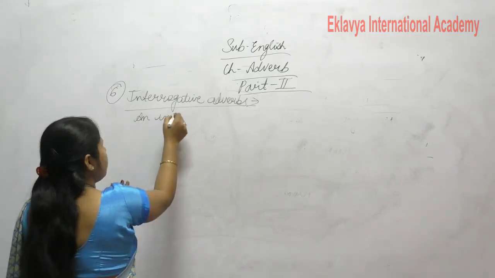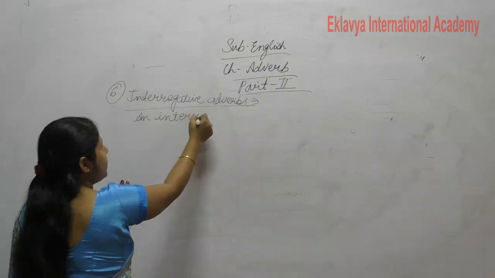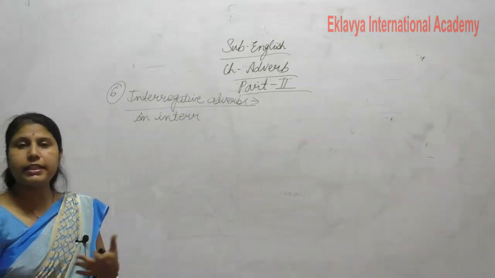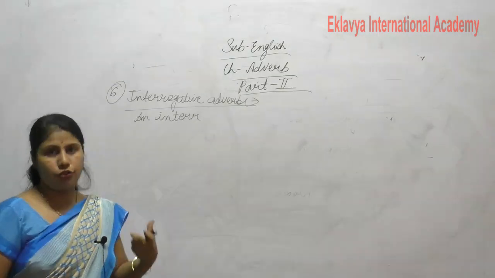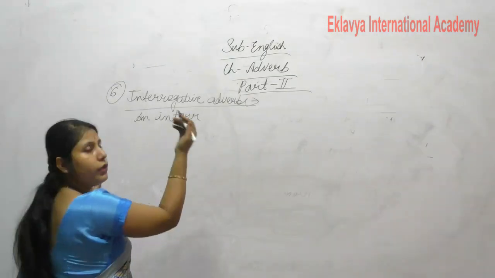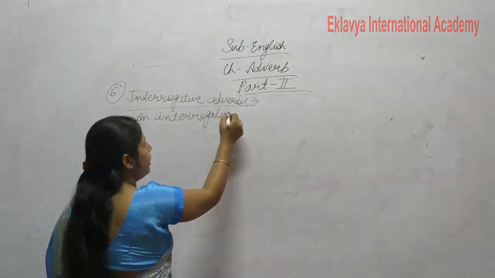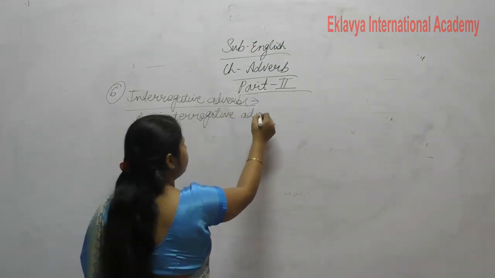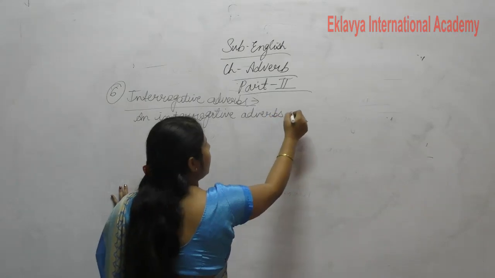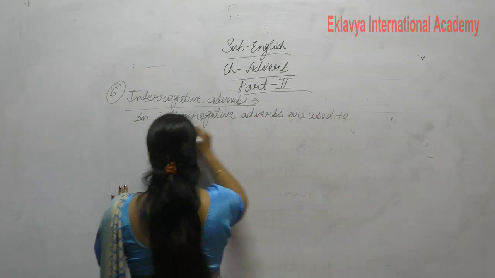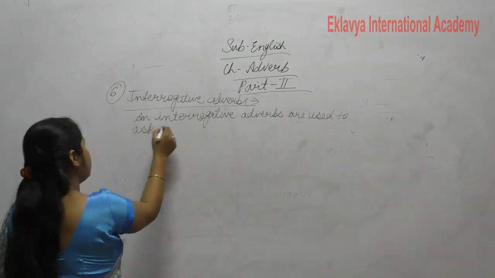And what is this interrogative adverb? An interrogative adverb is used to ask questions. Okay, so write down the definition. Interrogative adverbs are used to ask questions.